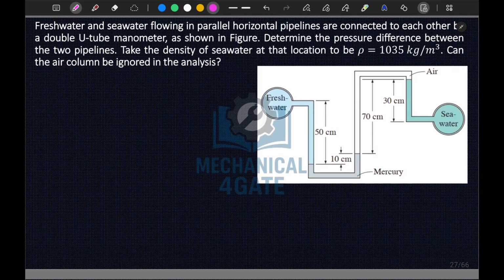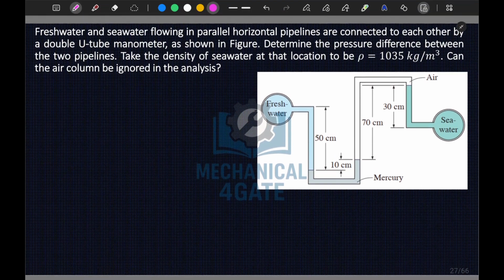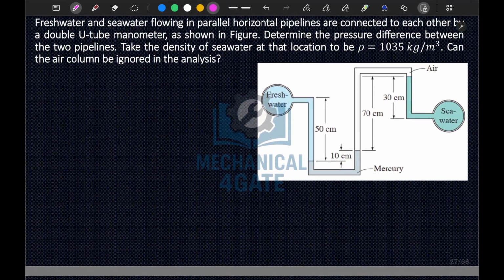Fresh water and sea water flowing in parallel horizontal pipelines are connected to each other using a double U-tube manometer as shown in the figure. Determine the pressure difference between the two pipelines. Take the density of sea water to be 1035, and can the air column be ignored in the analysis? Okay, so let's start with this.